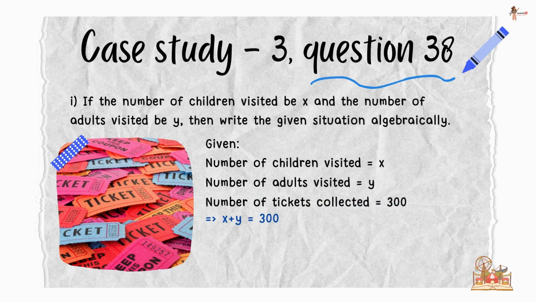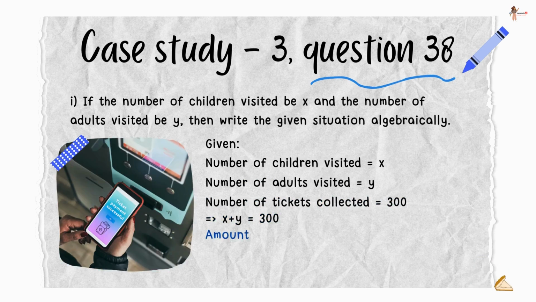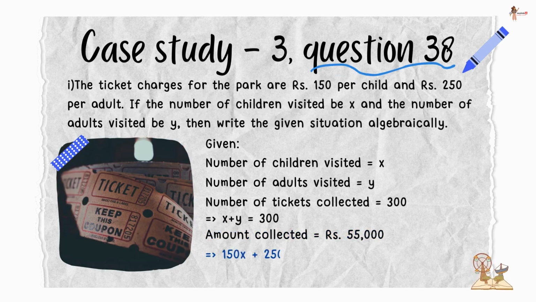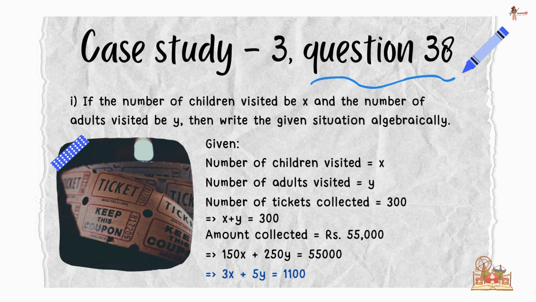That means the sum of x and y is 300. The amount collected is rupees 55,000. That means 150 times x plus 250 times y is equal to 55,000. Reducing it by dividing it with 50, we get 3x plus 5y is 1100.